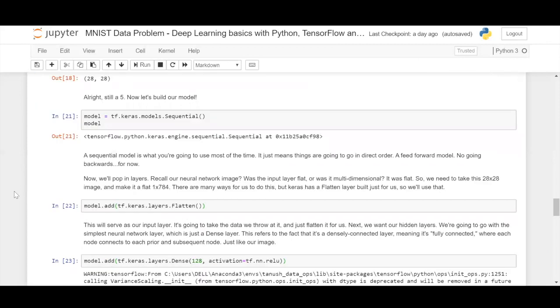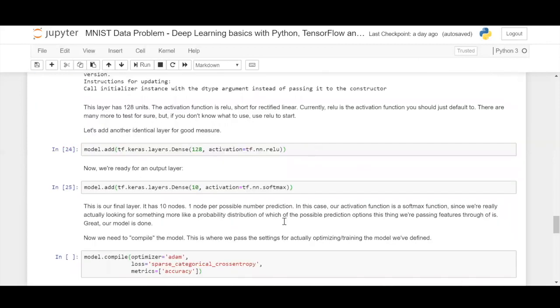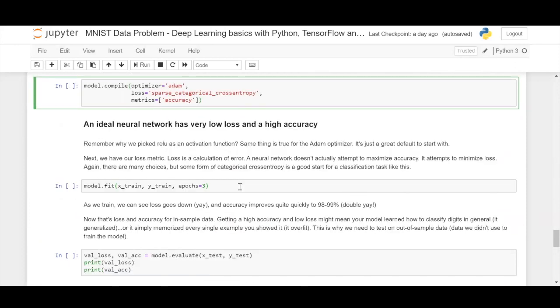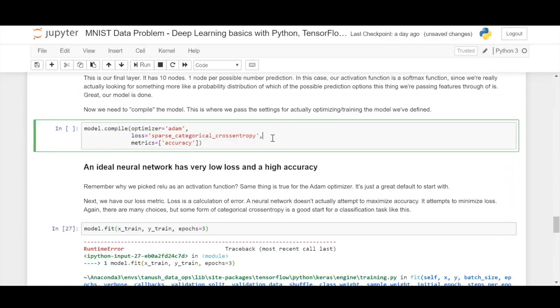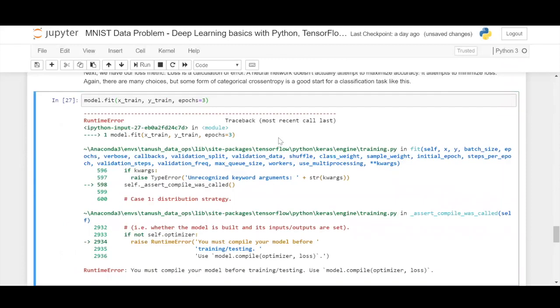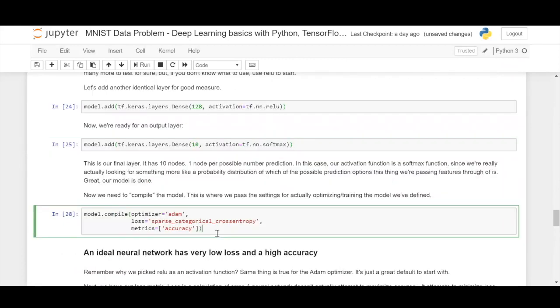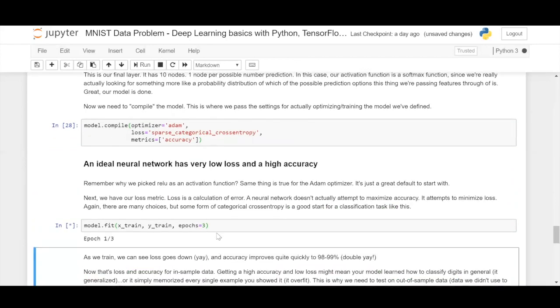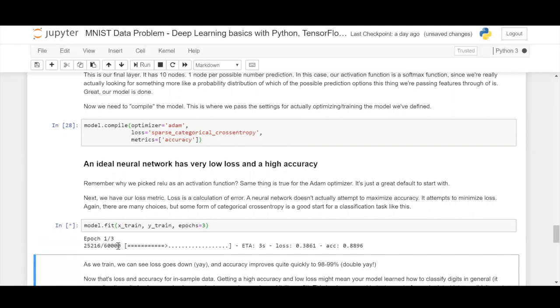So where were we? Yes, we have defined the model here, defined the dense layers, and compiled the model with our ADAM optimizer and sparse categorical cross entropy loss function. And now let us run the training of the model. Compilation is done. So keep this in mind: even if you define the model, you have to compile the model before you train the model. That's one thing in deep learning. Do you notice anything different here?